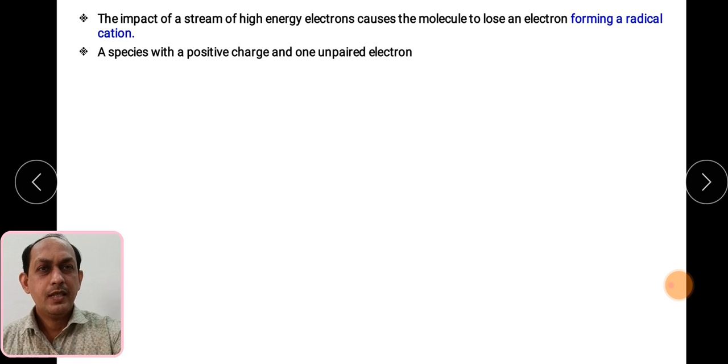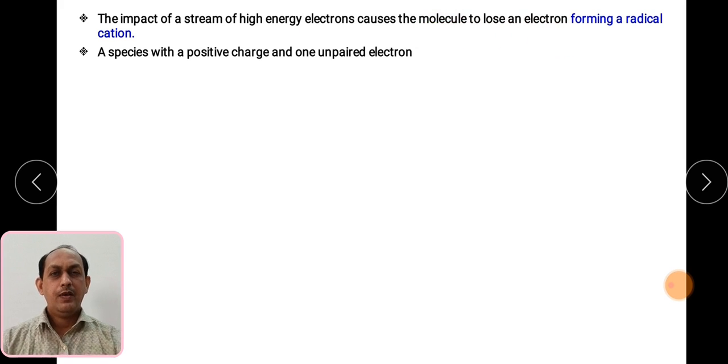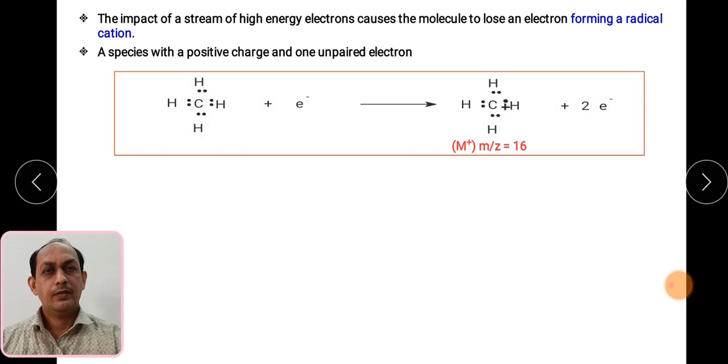Whatever the sample is, it is bombarded with a stream of high energy electrons, which causes molecules to lose an electron. Whenever the electron beam is bombarded on that molecule, it results in the formation of ions after loss of one electron, so it is converted into a radical cation. First there is a formation of a cation, a species with a positive charge and an unpaired electron. So the molecular ion or radical cation is the species having a positive charge and one unpaired electron.